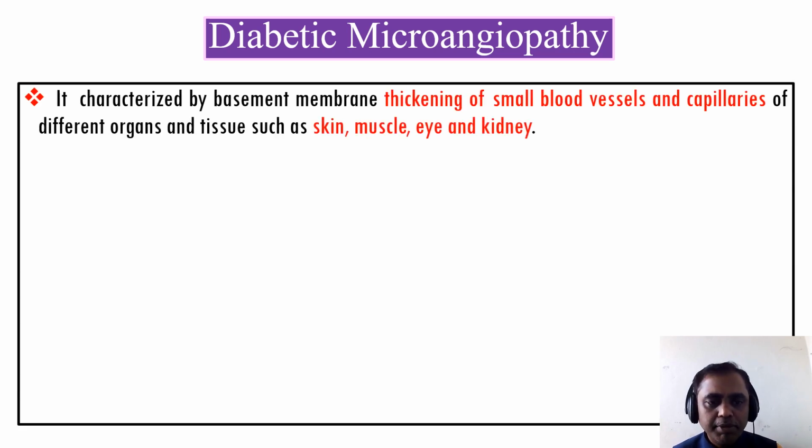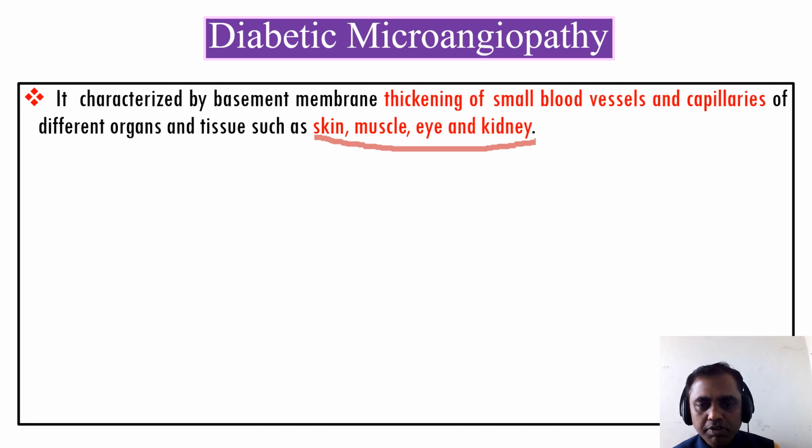Now, diabetic microangiopathy. So how is the diabetic microangiopathy? It is characterized by the basement membrane thickening of the small blood vessels and capillaries of different organs and tissues such as the skin, muscles, eye and kidney. So small vessels will be involved. Small vessels of skin, muscle, eye and kidney will be involved.